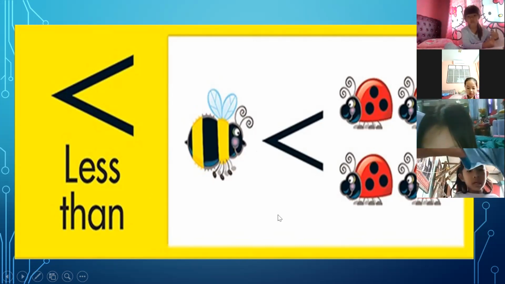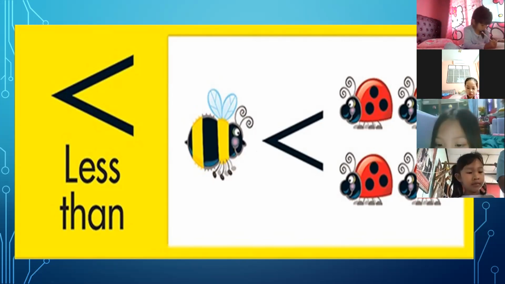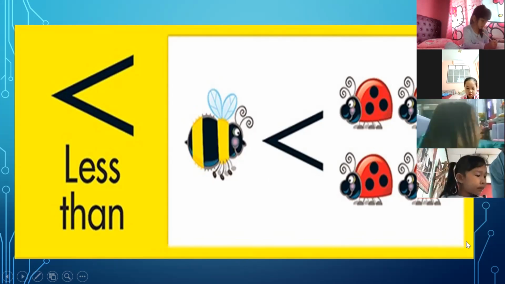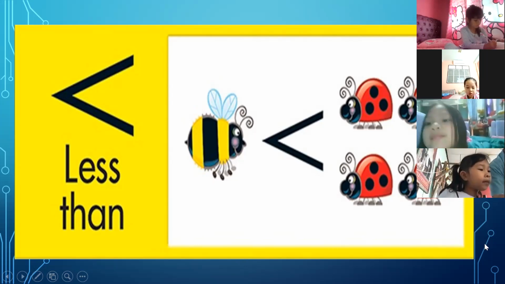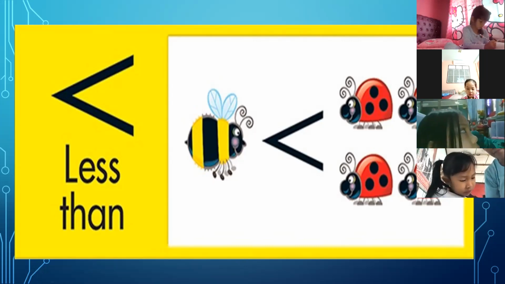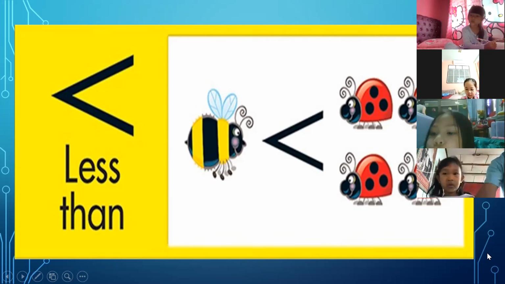You understand? The answer here is less than. You have to know less than means smaller.